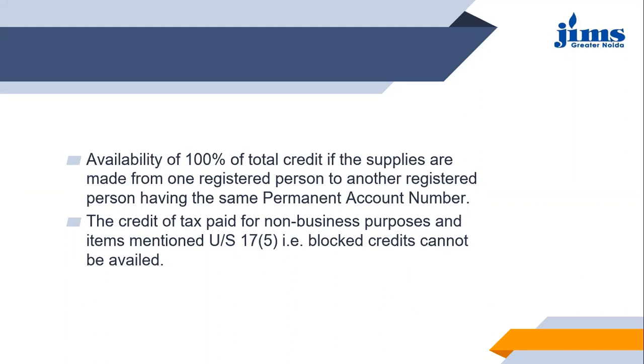And for any taxes that we are paying for the block credits, the ITC is not available. Under section 17, we have defined block credits as the credit, or you can say the capital goods or the goods or the services, for which you are not able to claim the ITC.